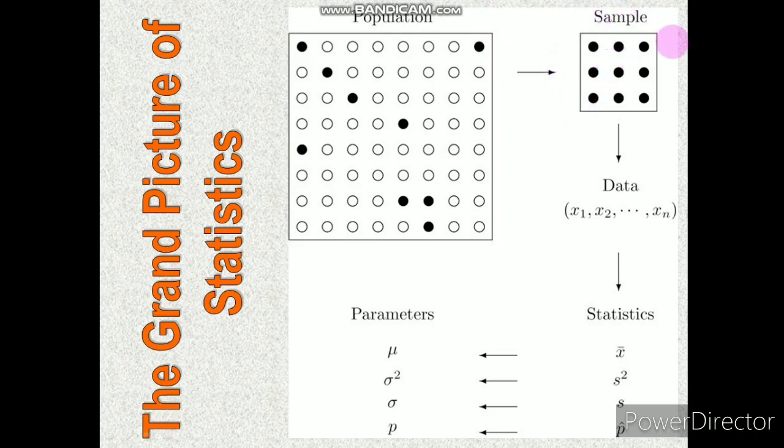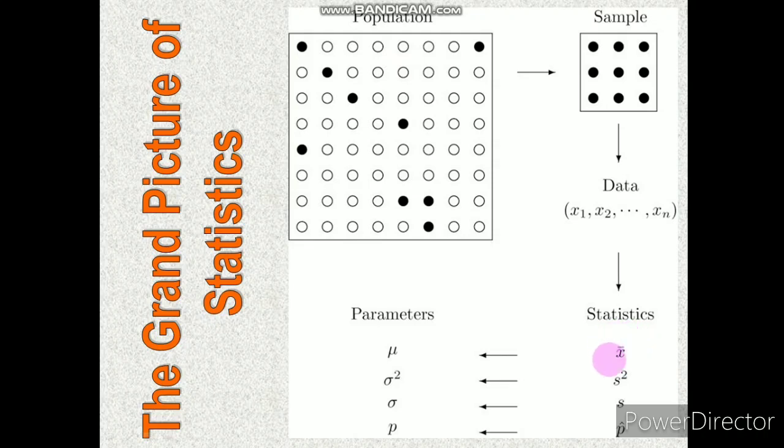The data will be extracted from this sample, and for statistical analysis we conduct statistical analysis methods. Once we have done the statistical analysis, we will be able to interpret this information on behalf of the entire population. It means this sample is nothing but the representative of this entire population.